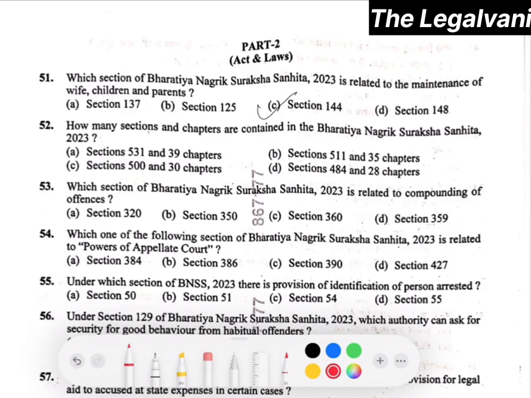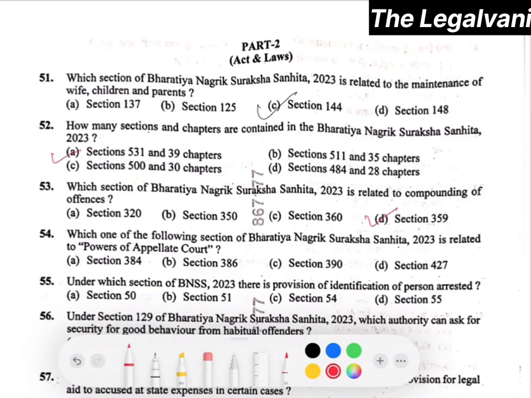Moving towards question number 52, which says how many sections and chapters are contained in Bharatiya Nagrik Suraksha Sanhita 2023? Here the right answer will be option number A, that is section 531 and 39 chapters. Moving towards question number 53, which section of the BNSS is related to the compounding offences? Here the right answer will be option number D, that is section 359.